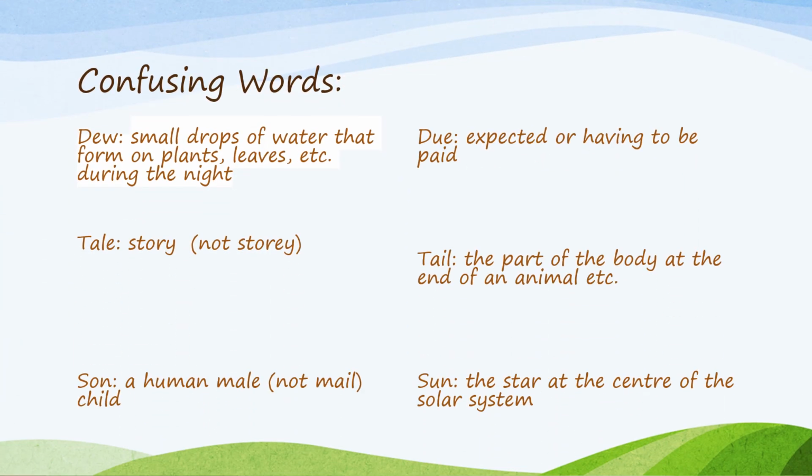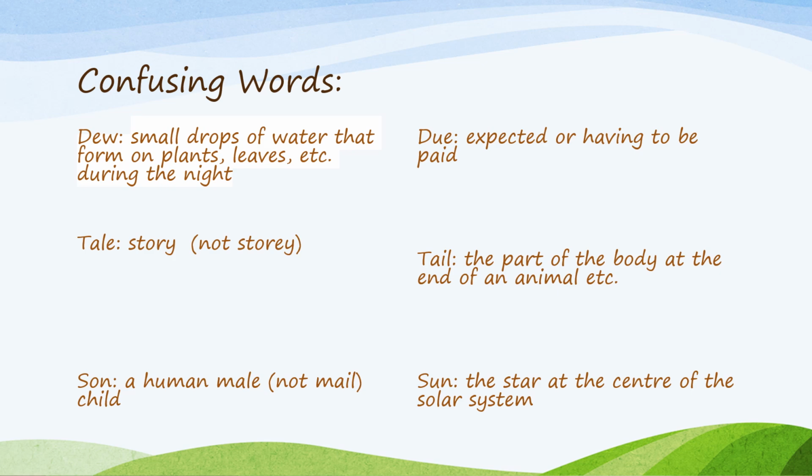Next, first of all, let's concentrate on a few words such as dew. Is it D-E-W or D-U-E? Tail. Is it T-A-L-E or T-A-I-L? Sun. S-O-N or S-U-N? Okay, so these are confusing words: the words having the same pronunciation but different spellings and different meanings. First of all, DEW, that we have already learned, small drops of water that form on plants, leaves, etc. during the night. And DUE means something expected or having to be paid.